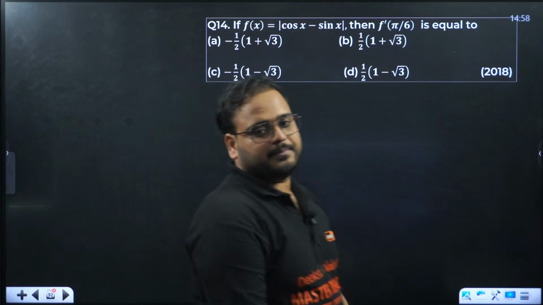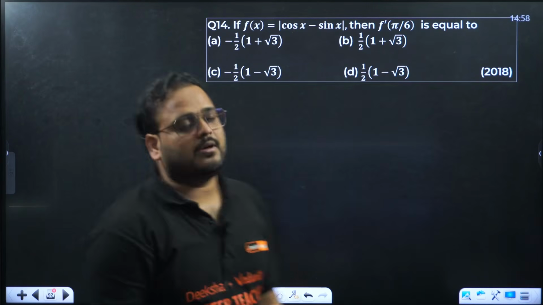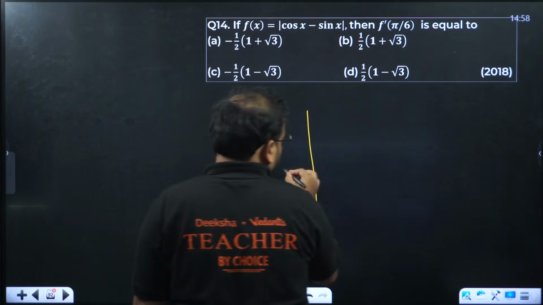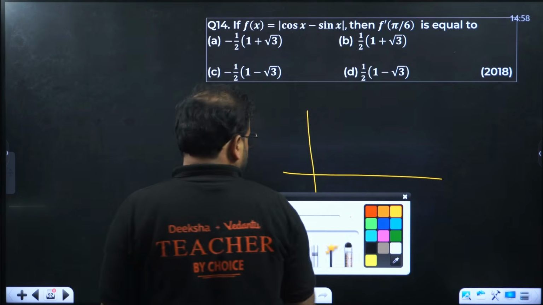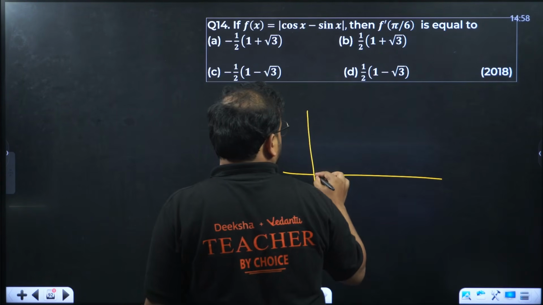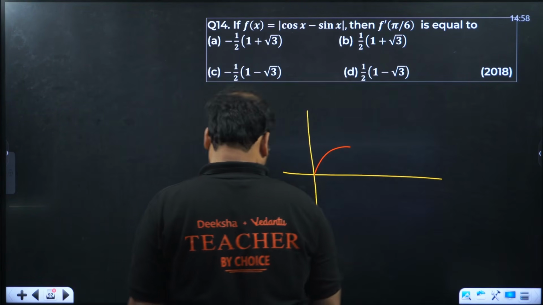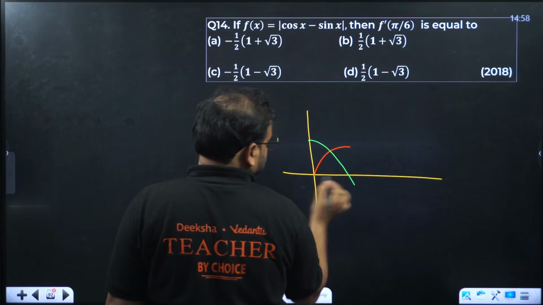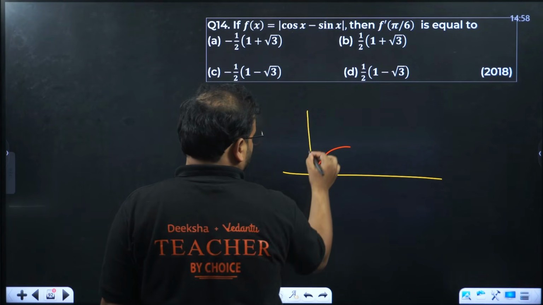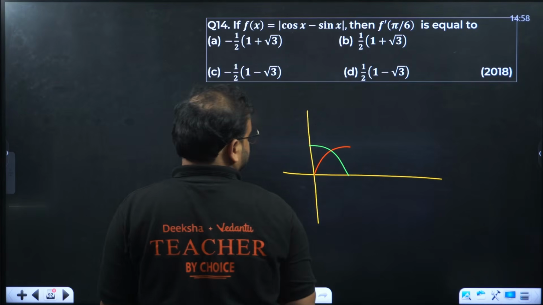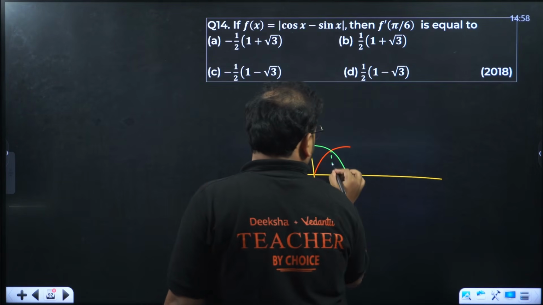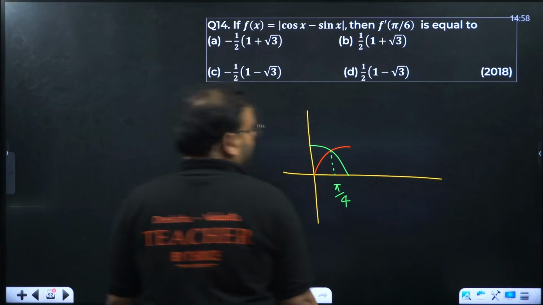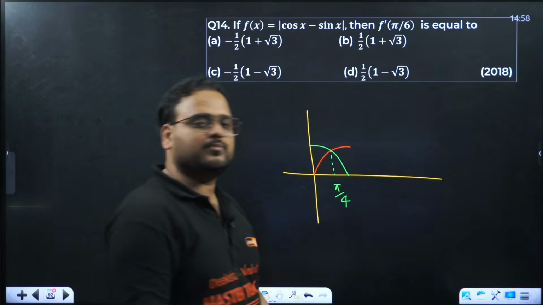Question number 14. A very, very good question. Before we proceed, draw the graph of cos and sine. The sine function is this. The cos function is this. Where they meet is nothing but pi by 4. 1 by root 2, 1 by root 2 is the value for sine and cos both.